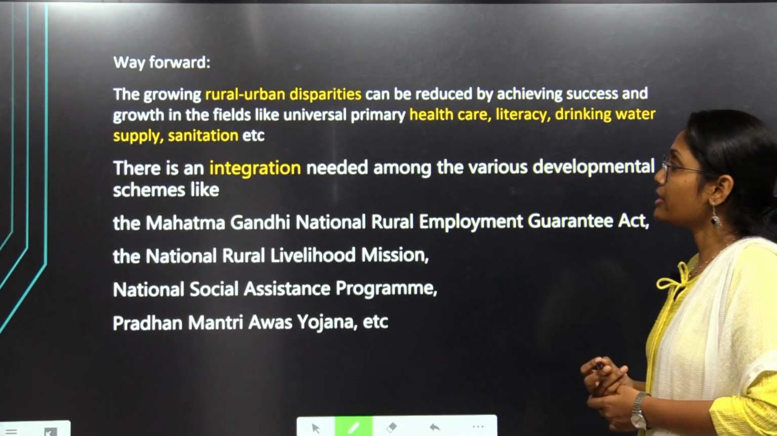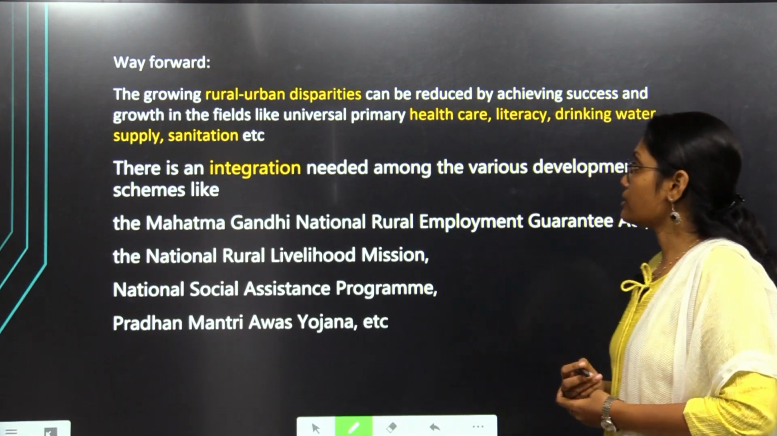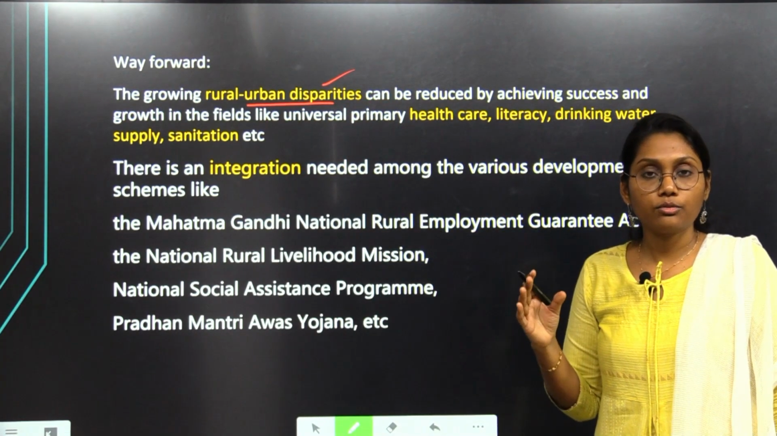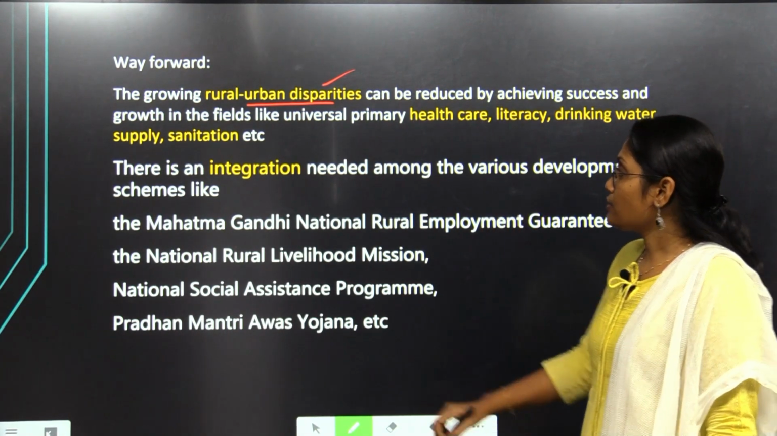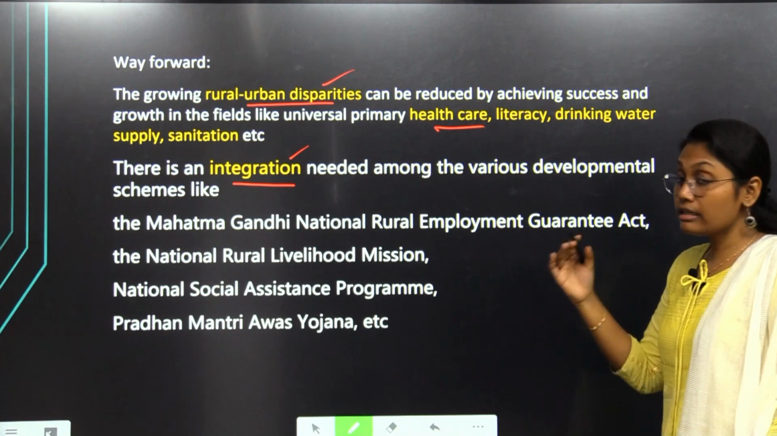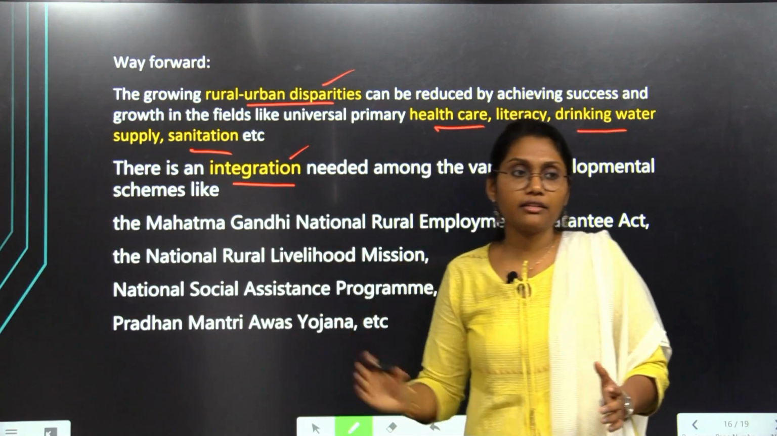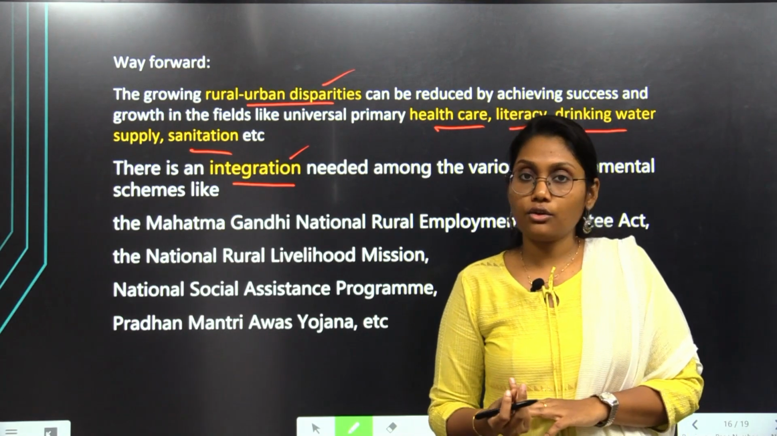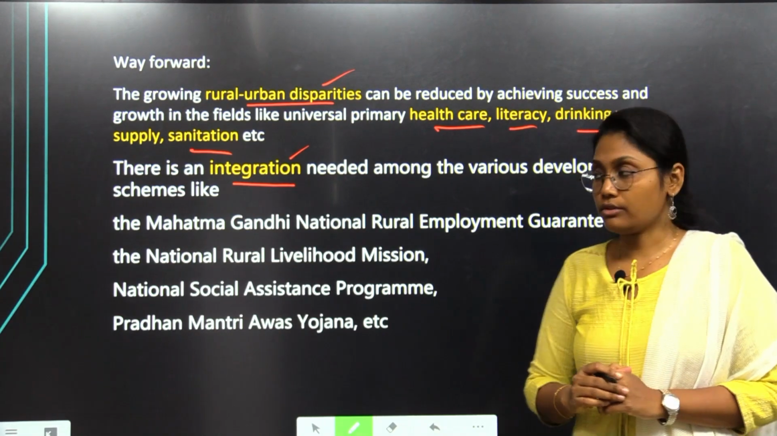If we look for a better way forward to fill those gaps in rural infrastructure, we should focus on rural to urban disparities. If those disparities are reduced, the gaps in rural infrastructure can be fulfilled. A complete integration is also needed, and the focus should be on primary healthcare, literacy, drinking water supply and sanitation. If these basic needs are provided in plenty, those infrastructural gaps can be fulfilled so that they can have a better livelihood.